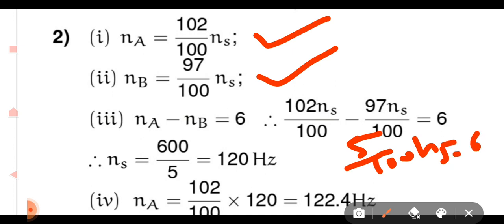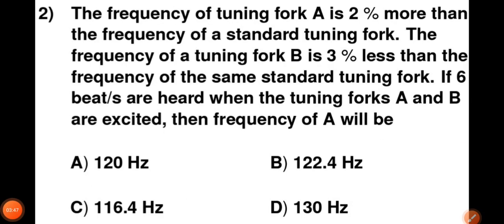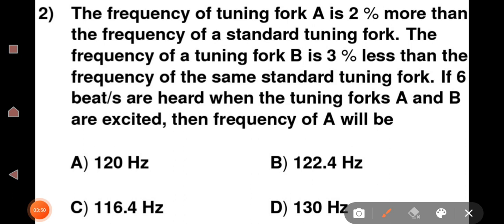Now if we do the cross multiplication, we get the answer 600 upon 5, that is 120 Hertz. In the given question, the frequency of tuning fork A is asked, so 102 upon 100 multiplied by 120, so we are getting the answer as 122.4 Hertz. So friends, for the second question, option number B is the correct answer.